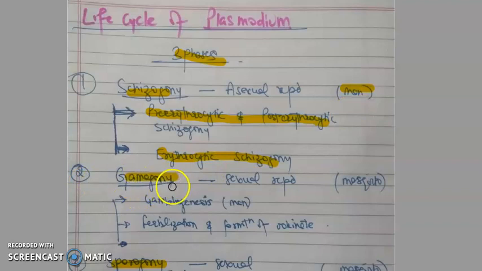The second phase is gamogony. Gamogony means the formation of gametes, and that involves sexual reproduction. It starts in man: gametogenesis, the formation of male and female gametes, occurs in the man itself, but the fertilization gets completed in the gut of the mosquito. The third phase is sporogony, the formation of spores, which also occurs in the mosquito. So I will start with the first phase, schizogony.